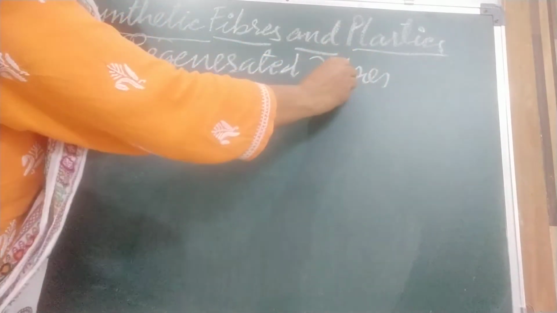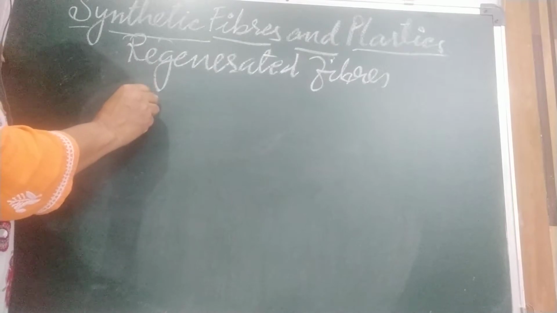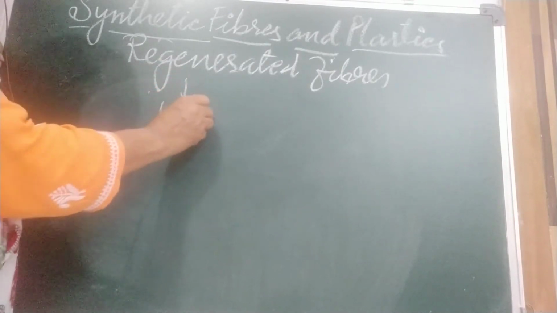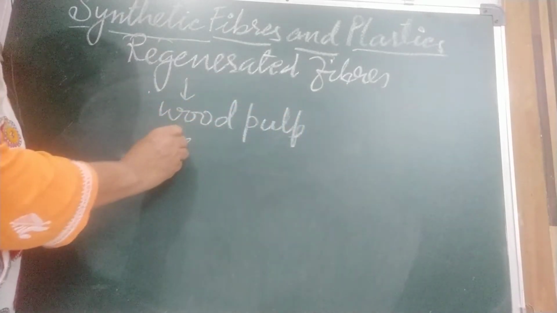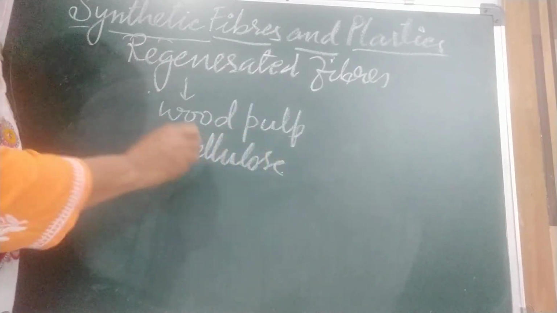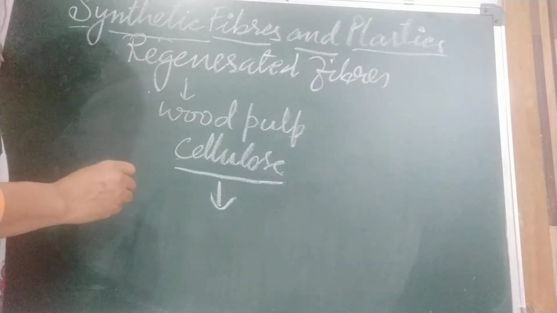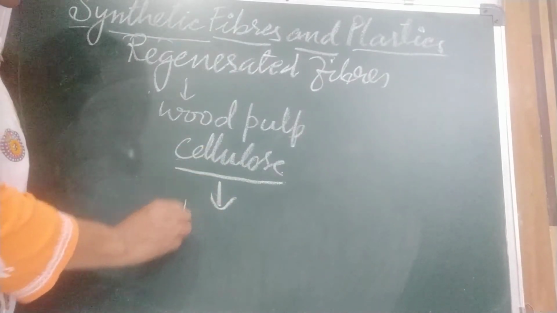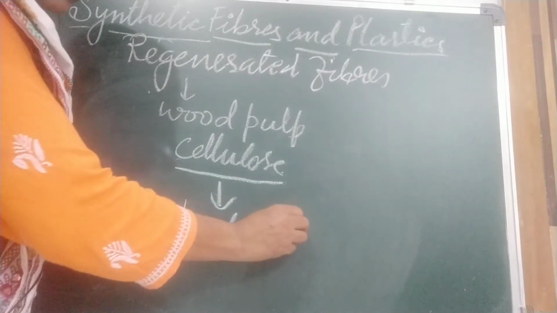Rayon is called regenerated fiber because the original raw material we get from wood pulp is cellulose. This cellulose is broken by chemicals and reformed.